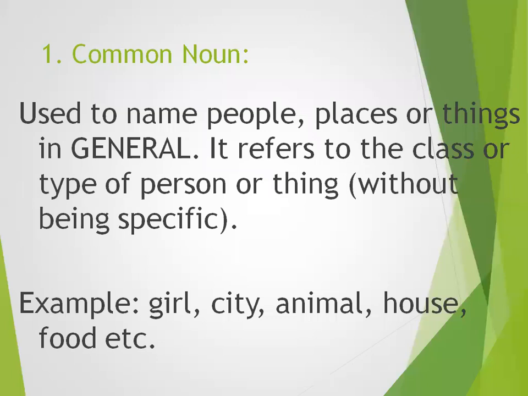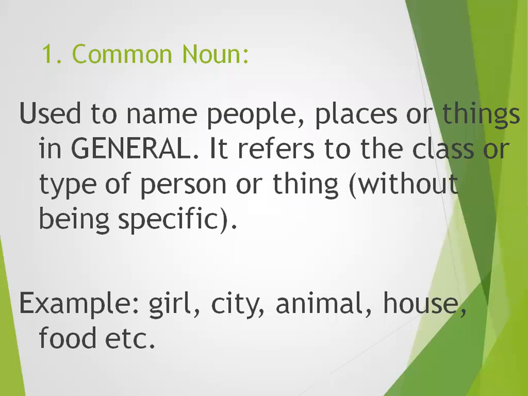A noun is used to name people, places, or things, which is also a very basic definition of noun. But common nouns are used to name the people, places, or things in general. We are not emphasizing any one or any particular thing, but these names for people, places, or things are in use generally, commonly, you can say.